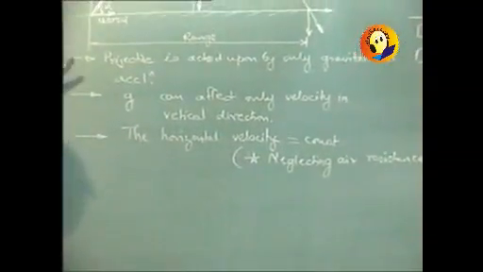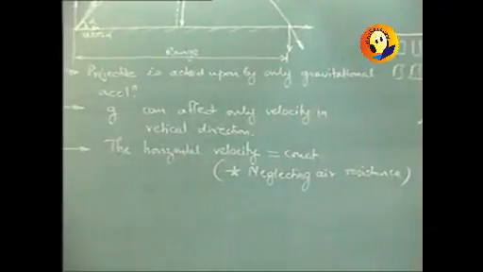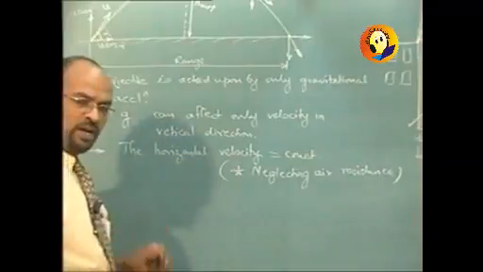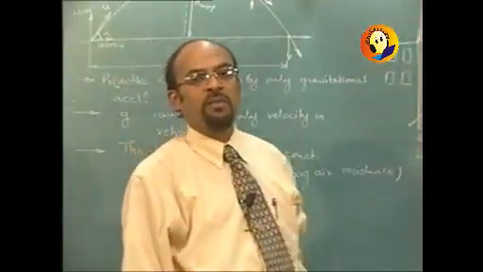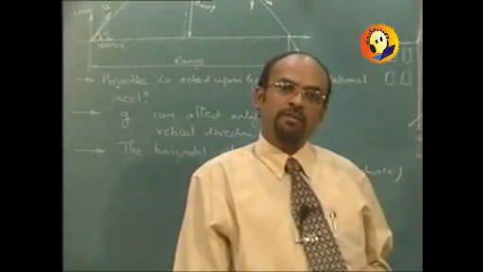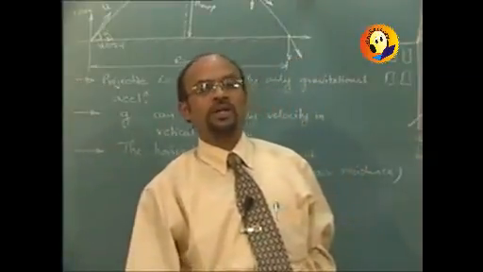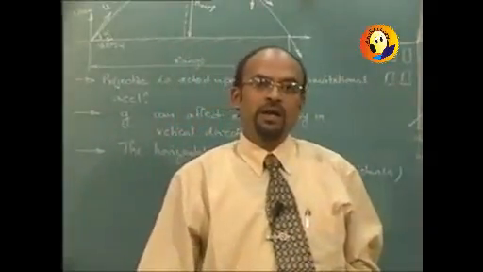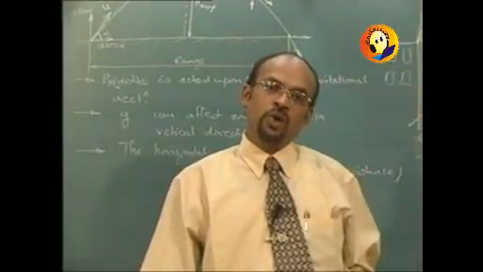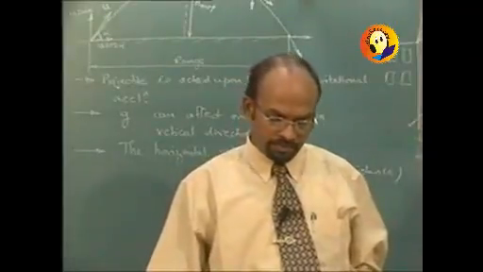So these are the points which are to be remembered when we actually start with the discussion of the projectile. It is acted upon only by the gravitational acceleration, and the gravitational acceleration will be simply affecting the vertical velocity. And as we see in the diagram, the vertical velocity, which was initially upward, becomes 0 at the topmost point, and then there will be a vertical component in the downward direction, whereas the horizontal component is always towards right and is going to remain constant.